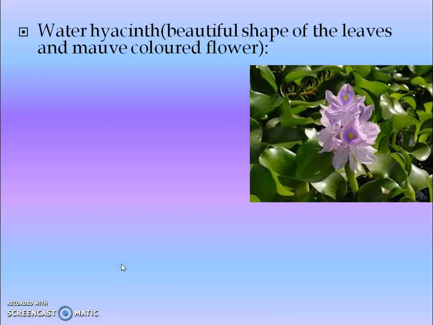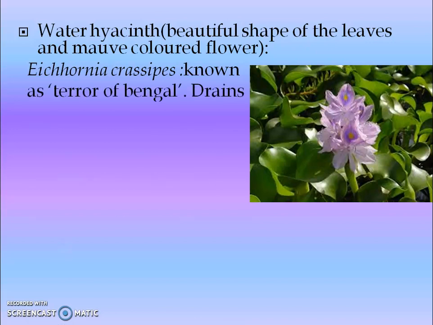Now you come to the offset mode of propagation, found in the water hyacinth. Here it is very beautiful. Actually this was brought to India for its beautiful shaped leaves and mauve colored flowers. It is also known as terror of Bengal. Its scientific name is Eichhornia crassipes. And why is it called that?